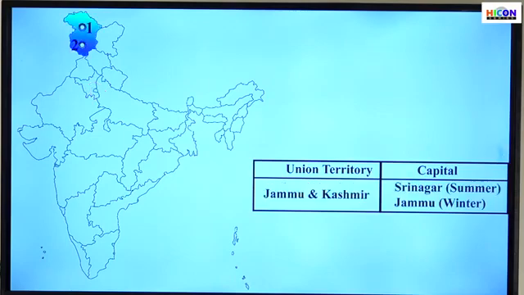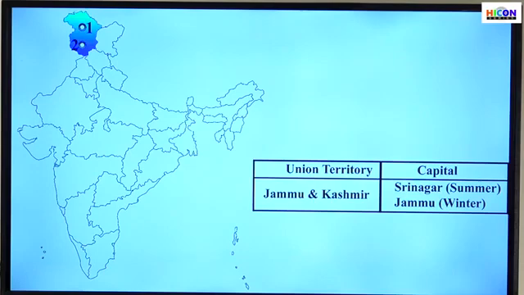Now the next one, Jammu and Kashmir. Until last year, Jammu and Kashmir was a state of India, but recently it was divided into 2 union territories. One is Jammu and Kashmir, and the second is Ladakh. What we can see on the map is the new Jammu and Kashmir Union Territory region.